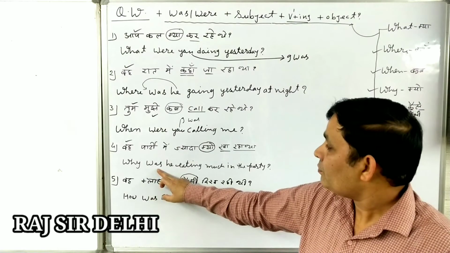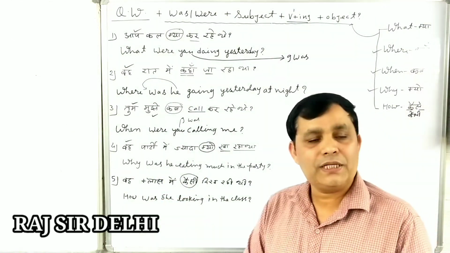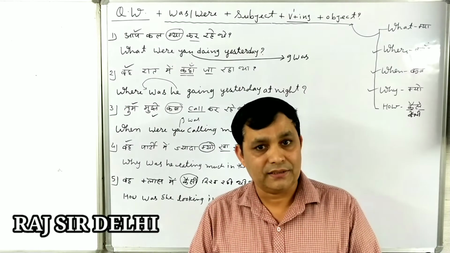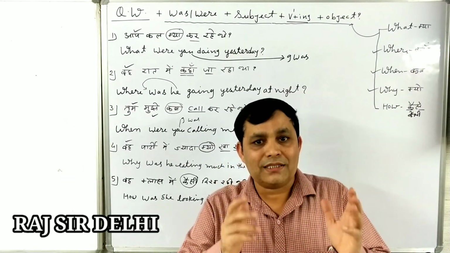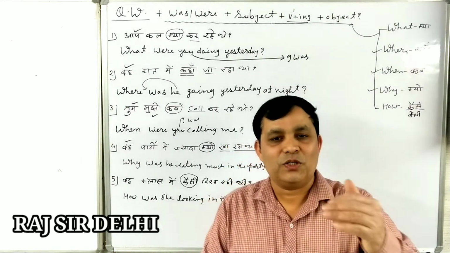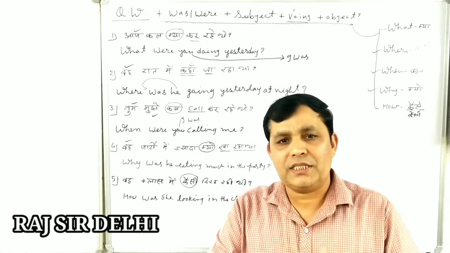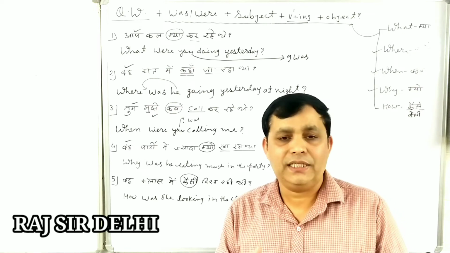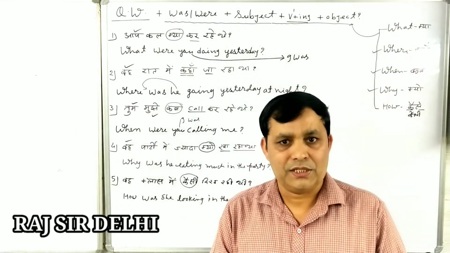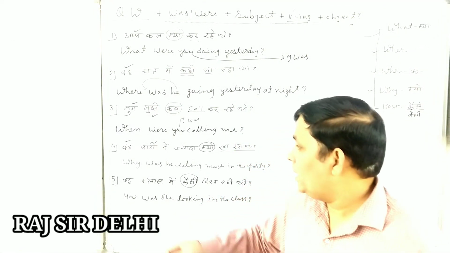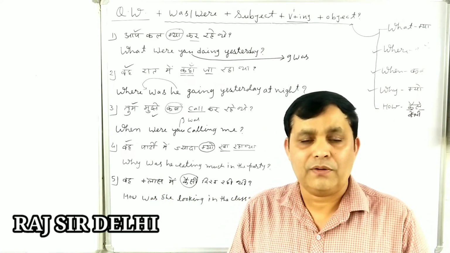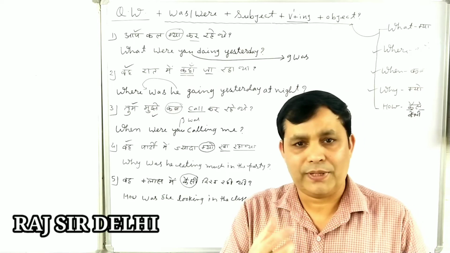Now next is, why was he eating much in the party? Okay, why was he eating much in the party? Again, why was he eating much in the party? So we have to answer: He was eating very much in the party because he was very hungry, and he didn't take food for 2 days also. Okay. Again, why was he eating much in the party? He was eating very much in the party because he was very hungry.